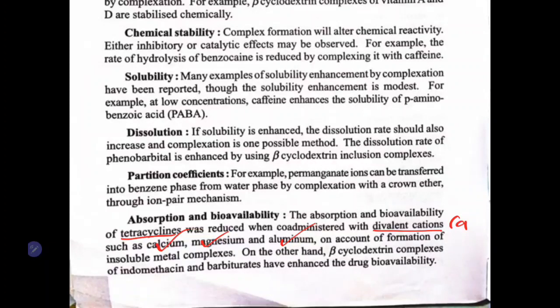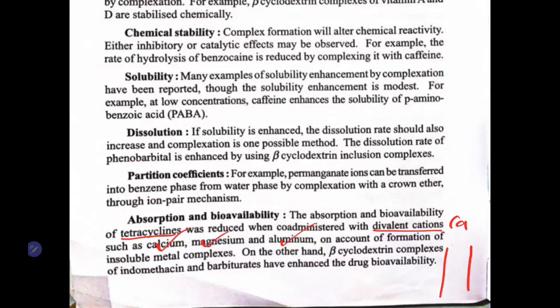So if you are given a tetracycline drug, don't take milk along with the tetracycline, or anything which contains divalent ions such as calcium, magnesium or aluminum. Should not take calcium supplements also if you are being treated with tetracycline, because it will form a complex with this divalent ion, and this complex is not absorbable through your GIT.